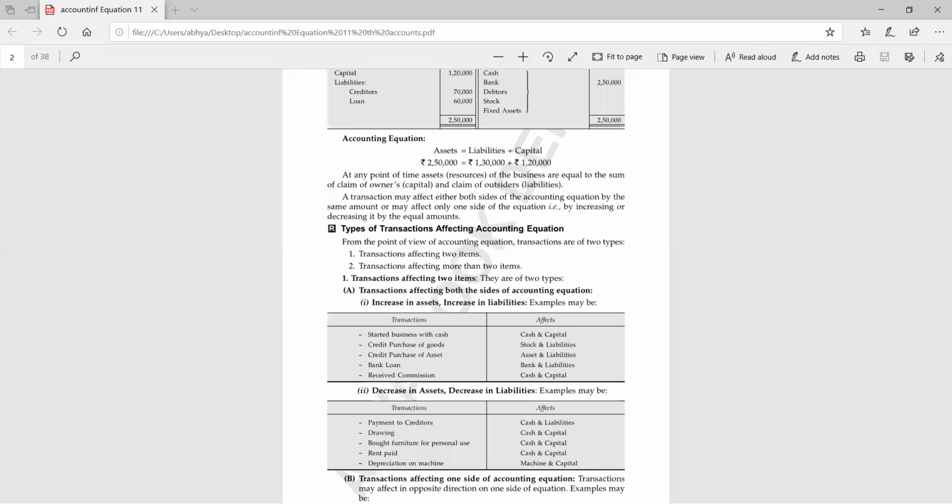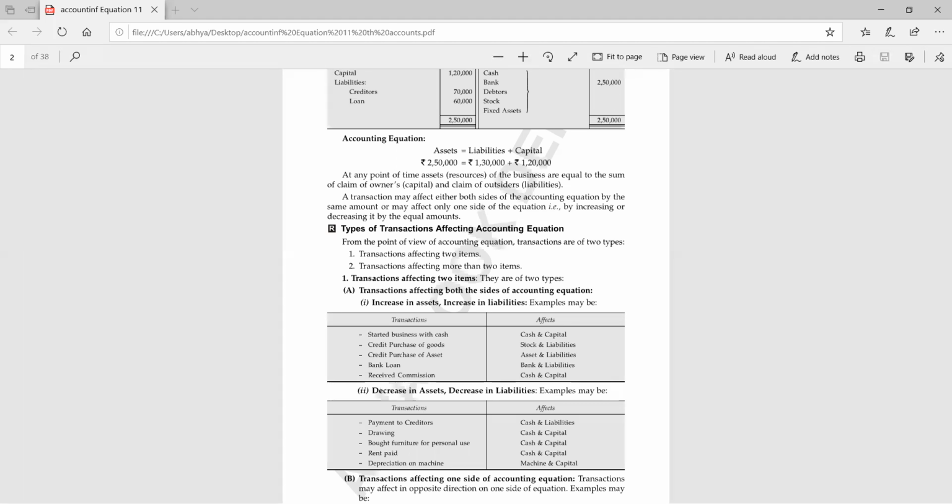Yes, Abhay. Tell me, why have you muted yourself? Yes, Abhay, tell me. Ma'am, bank balance will be increased and cash will be decreased. Yes, very good. Bank balance will be increased and cash balance will be decreased. Very good, Abhay.